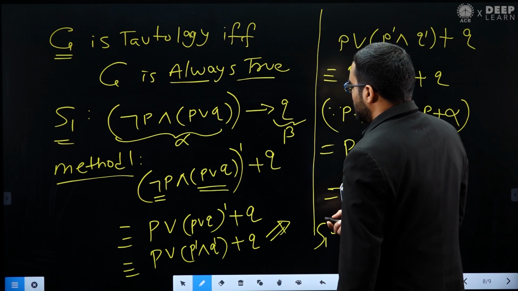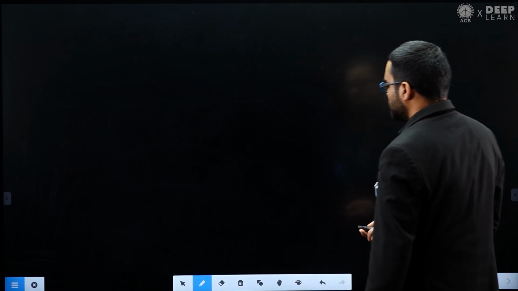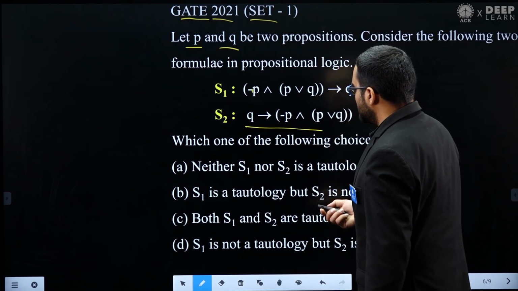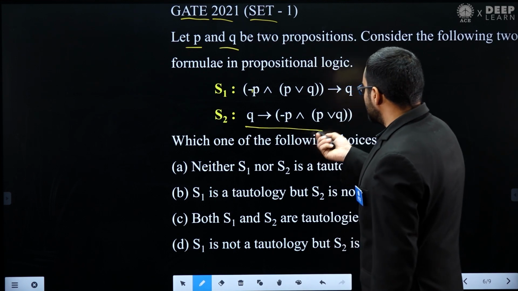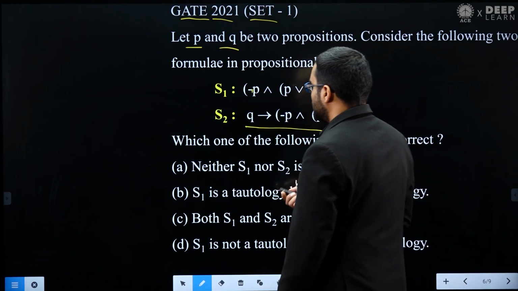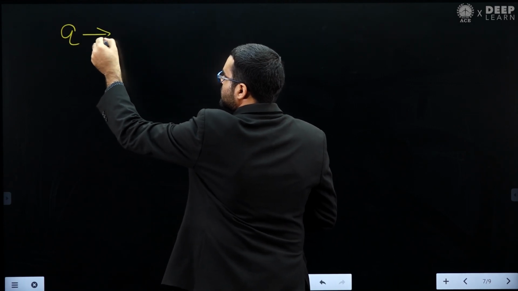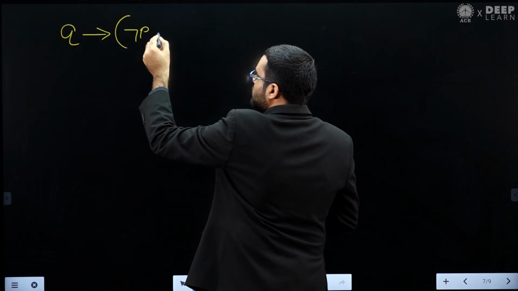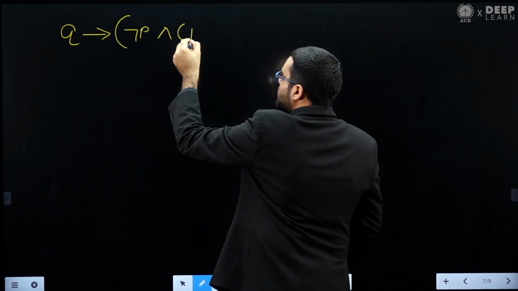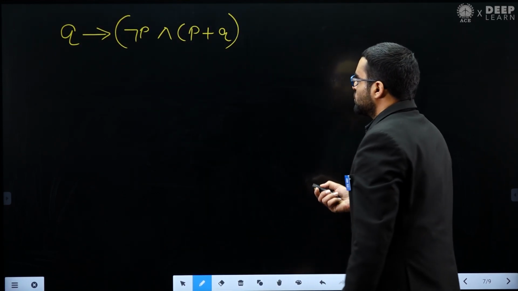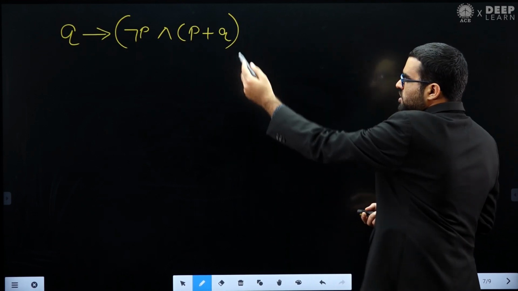In this S2 what he is saying? In S2 he is saying Q implies negation P and P plus Q. Remember this plus is basically disjunction.